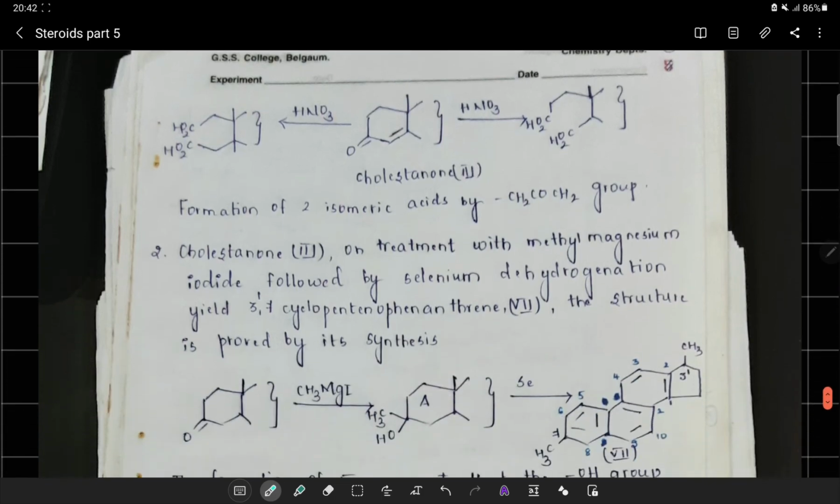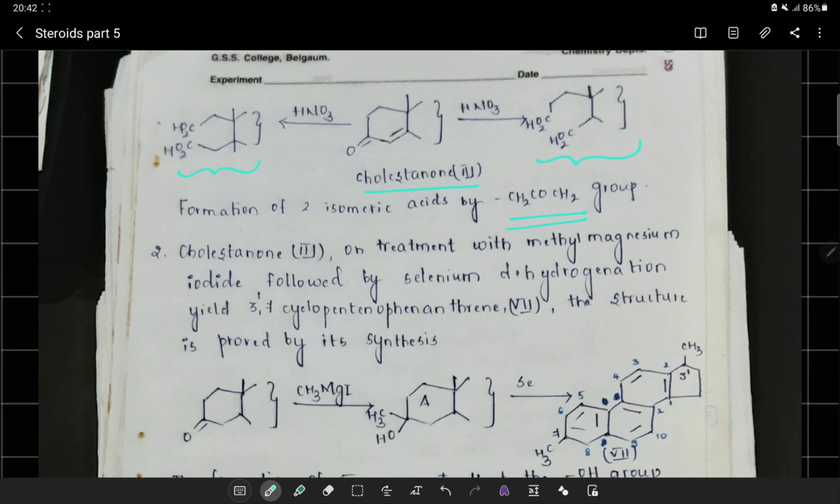Now, because there is a formation of two isomeric acids by this flanking position, we can observe it in this reaction also. Cholestanol, that is compound number 3, undergoes reaction with HNO3, giving me a dicarboxylic acid. Just now we have seen this reaction.